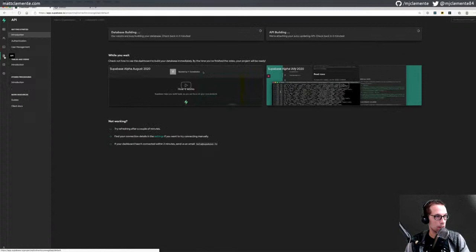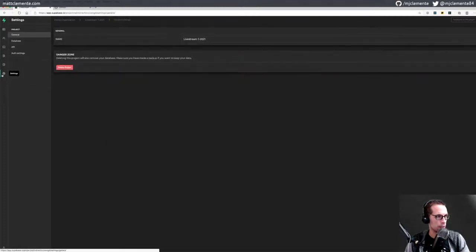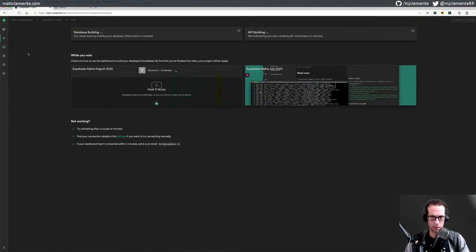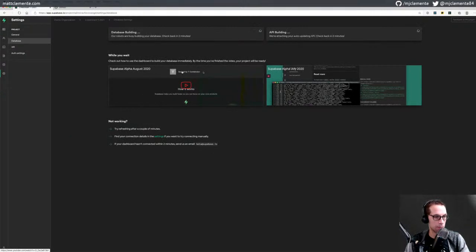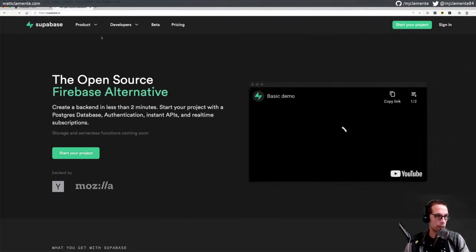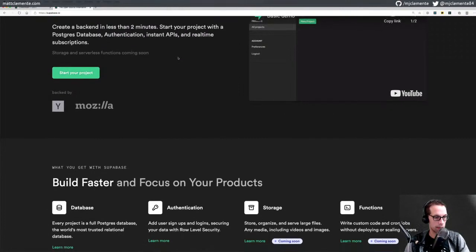I guess I can't see. There we go. Okay. That is the API. We got the database, which I assume is building, and our account settings. So general, that's its name. Database is getting set up. API, we got nothing, and I clicked on auth settings there, but I guess that's still generating as well. Find your connection settings if you want to try connecting. Well, I have no connection settings because I don't have a database yet. I'll hop back to the Supabase homepage just to dig through the stuff here.